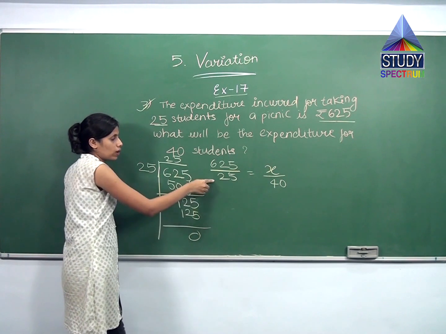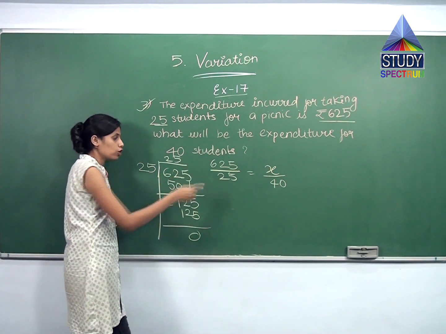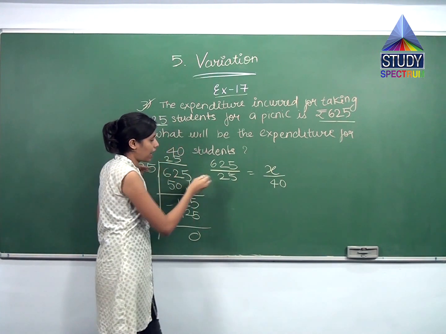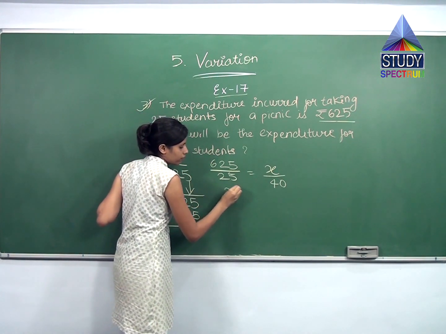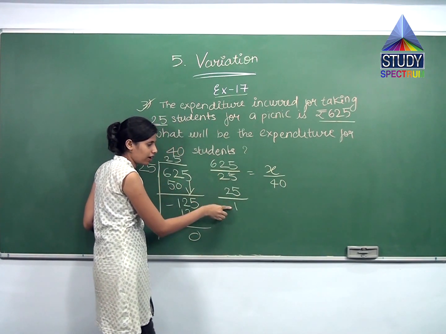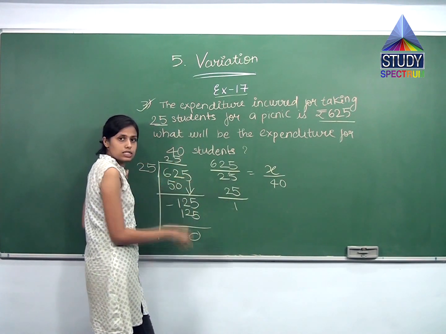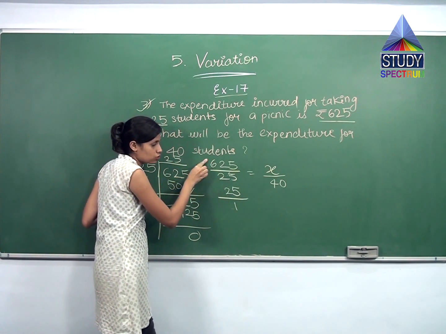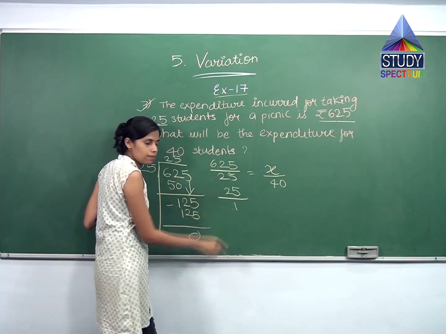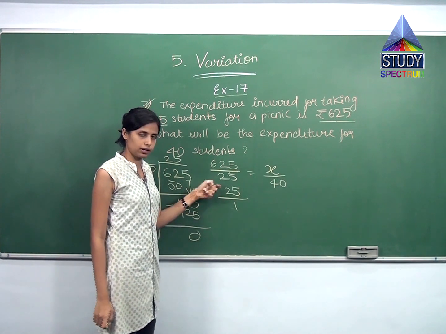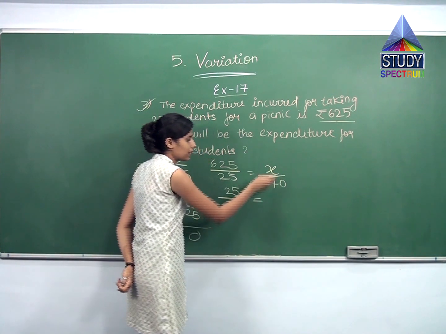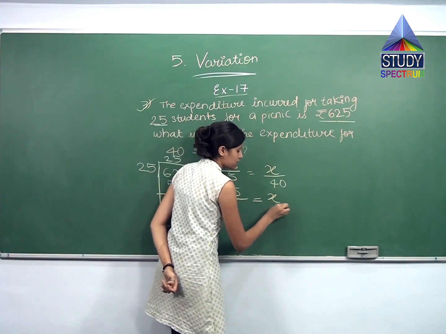Now tell me, 25 how much is 625? 25 25s are 625, right? So in the numerator, I will have 25, and in the denominator 1. That means 25 ones are 25. 25 25s are 625. That is over here. So 625 when I divide by 25, I get 25, and this will become 1. So I have 25 in the numerator and in the denominator I have 1, will be equal to x by 40. So x divided by 40.